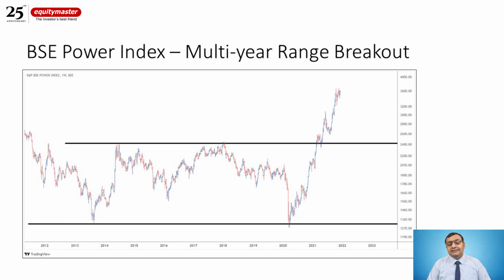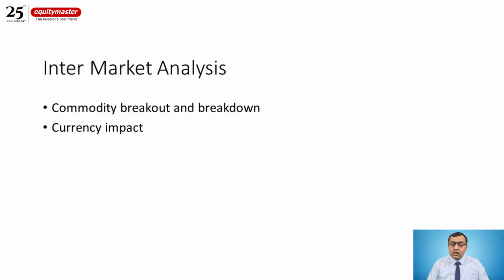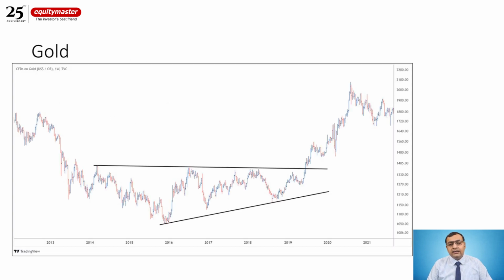Second is intermarket analysis, where I am using commodities, currencies, and there are bonds, there are n number of things using intermarket. So I've just taken some examples, commodity and currency. Let's look at the first.